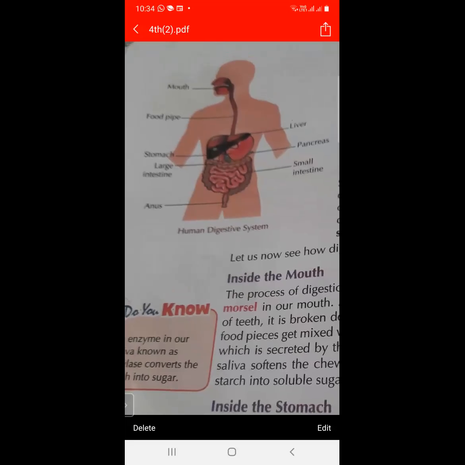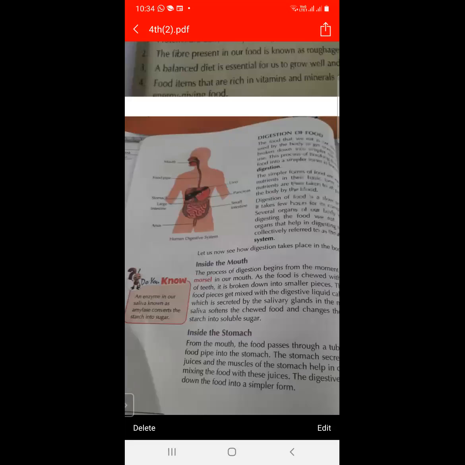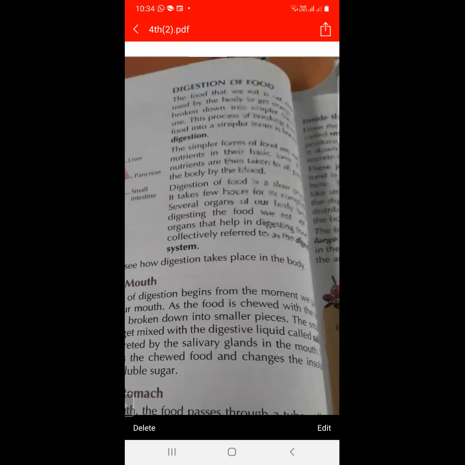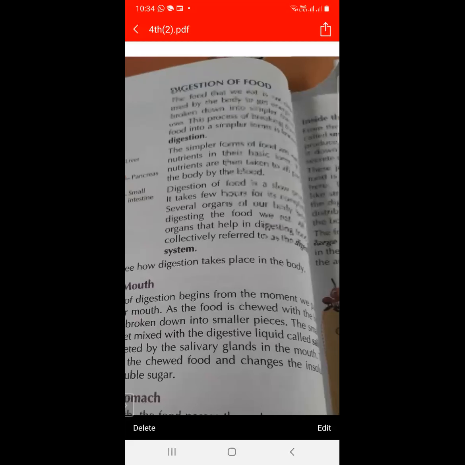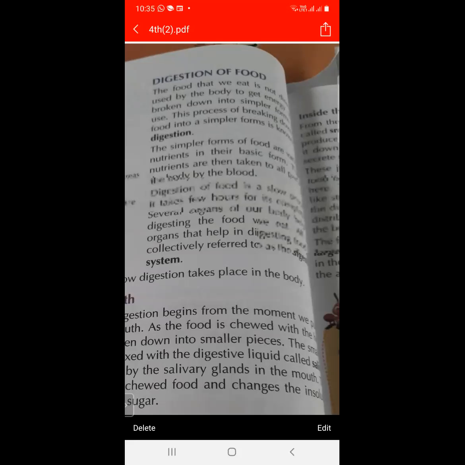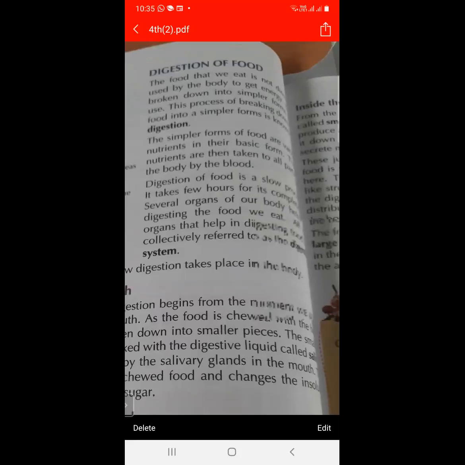So firstly, we will know the definition of digestion and digestive system. So what do you mean by digestion and what do you mean by digestive system? The process of breaking down of food into a simpler form is called digestion.